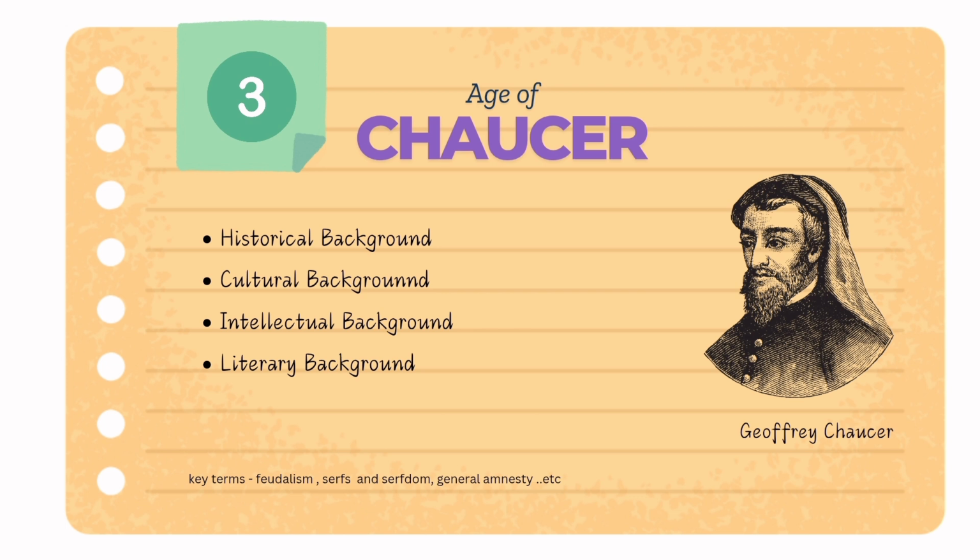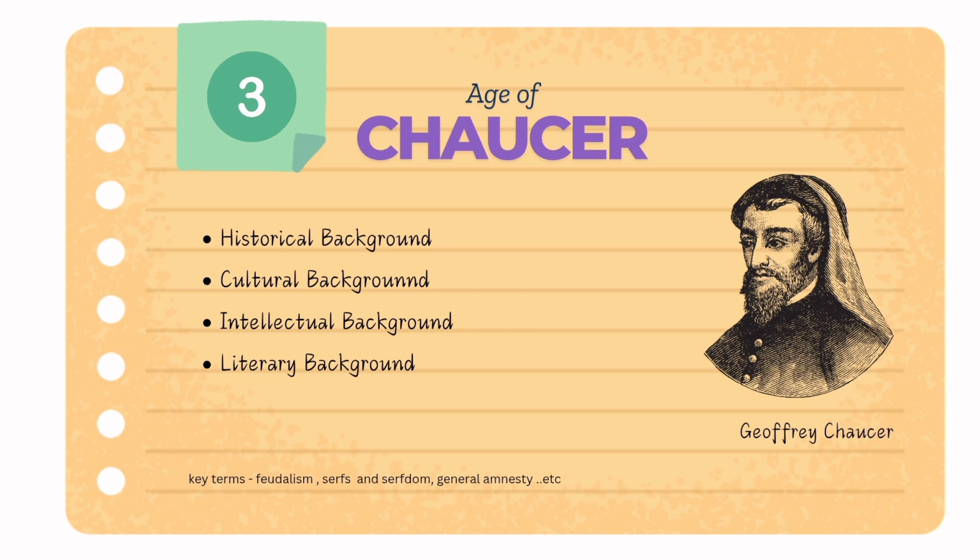For example, feudalism. What is feudalism? To know more about it, we have to know the feudal system, which was a social, economic, and political structure that dominated medieval Europe. There was a king at the top, and then we had nobles and lords who controlled the land, whereas we have serfs or peasants who worked as the lower class in the land for the lords in exchange for protection and a place to live. Serfs were bound to the land and could not leave without permission. This was the feudal system.